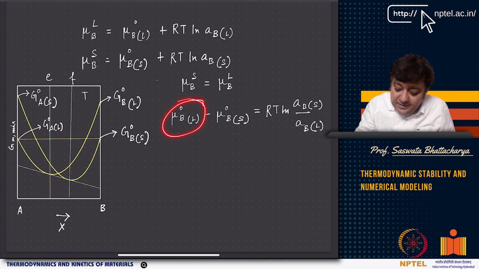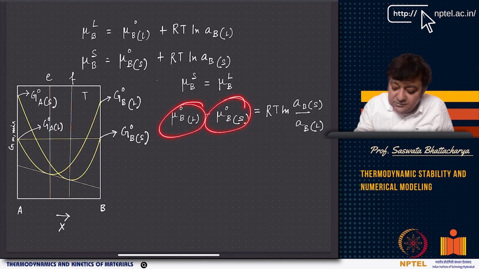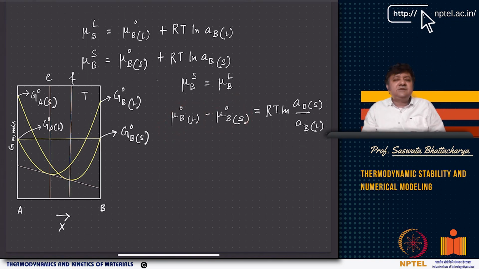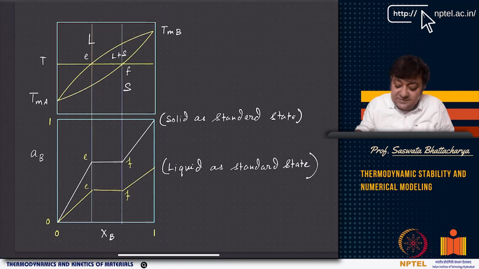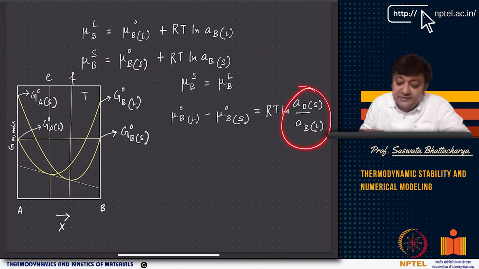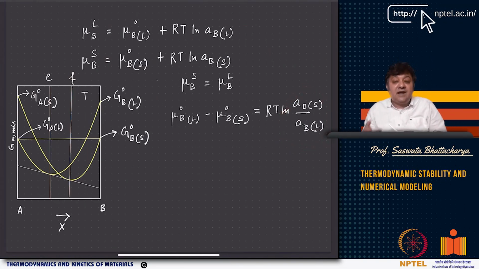This is a pure B liquid to solid. So this is solid to liquid transfer, so this is solid to liquid transformation or melting, right? So this is the transformation. Now this again comes as a ratio of the activities in the solid state and the liquid state.